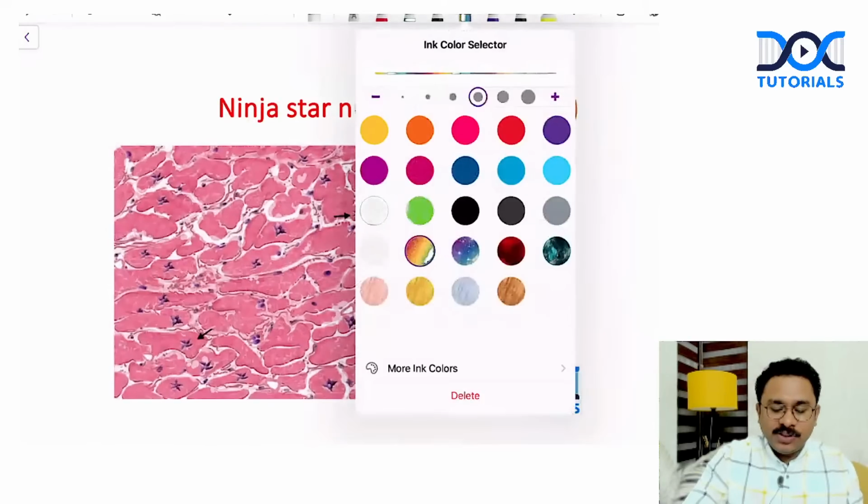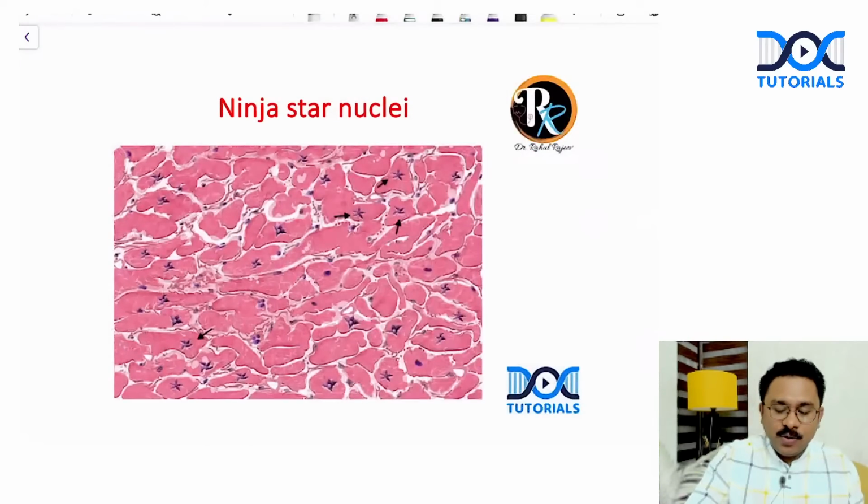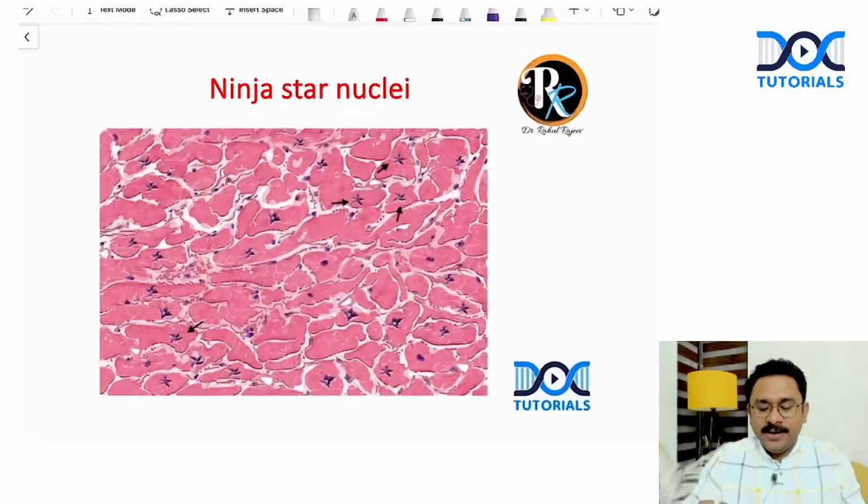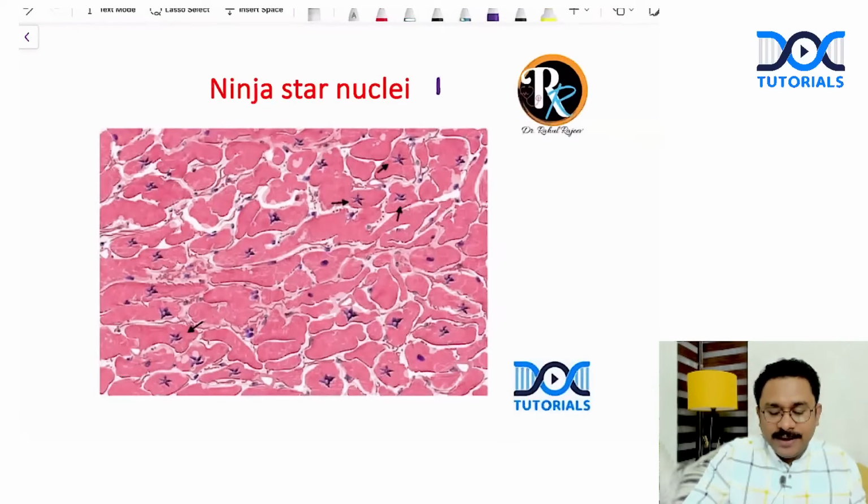Can you tell me? In histopathology, the ninja star nuclei is seen in what condition? You can see the arrows pointing towards the ninja star nuclei. This is seen in case of dilated cardiomyopathy. This is another potential question which may be asked.